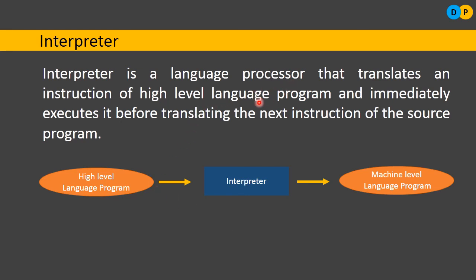Examples of programs for which we will be using an interpreter: especially Java programs. To convert Java programs, we will be using an interpreter. On the other hand, to convert C++ programs, compilers will be used.